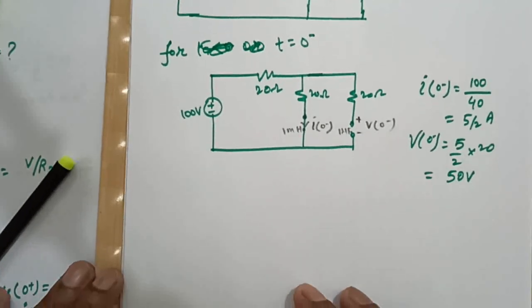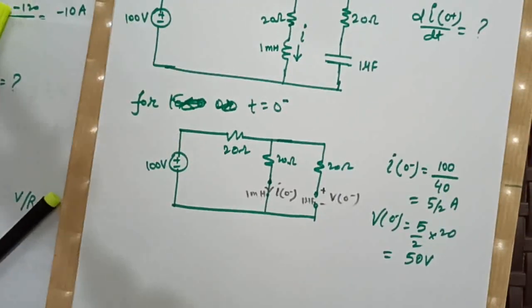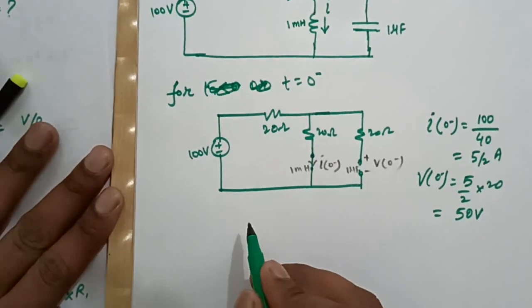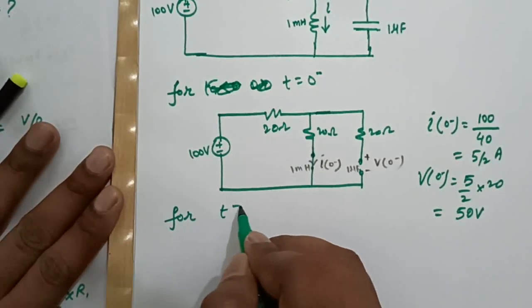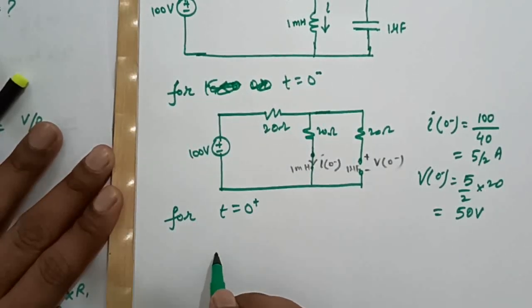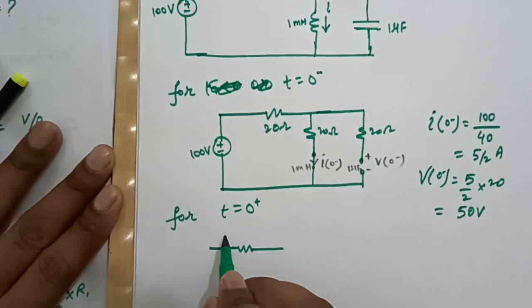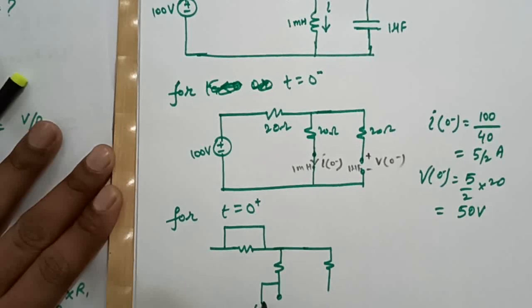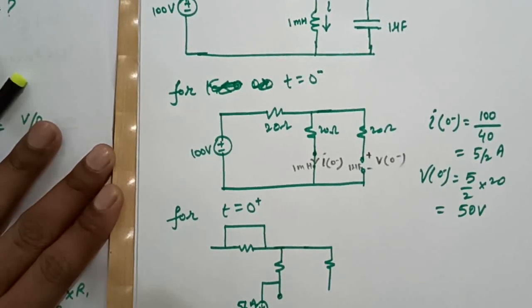Now for t equal to 0 plus, what will be the circuit condition? At time t equal to 0 plus, this switch is getting closed, so redrawing the circuit for t equal to 0 plus, this will get short circuited, this inductor will get open circuited along with a current source which has initial current of 5/2 ampere, right?